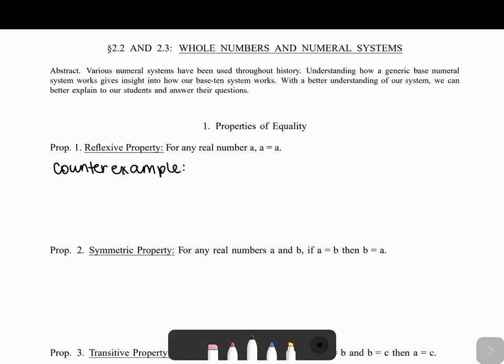So let's consider being a proper subset. Instead of looking at equality, we're going to look at being a proper subset. In this case, X being a proper subset of itself, well, that's not true, right? X is not a proper subset of itself.